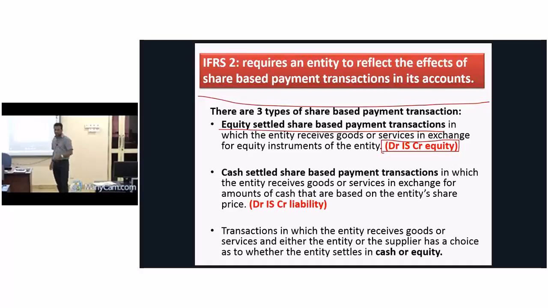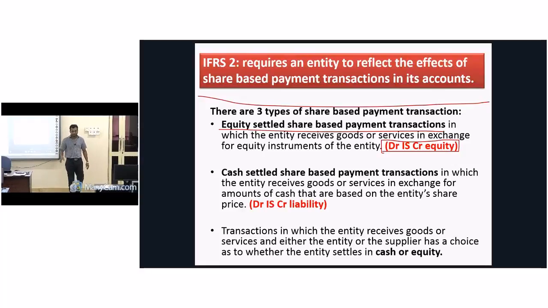There is another option. Employees can decide whether they need to have equity or cash at the end of the period. What is that? A mix of the two. So that is the last one, the third one. Look, a transaction in which the entity receives goods or services and either the entity or the supplier has a choice. That means the employees have a choice to decide whether they go for equity or cash, or sometimes maybe goods and services.